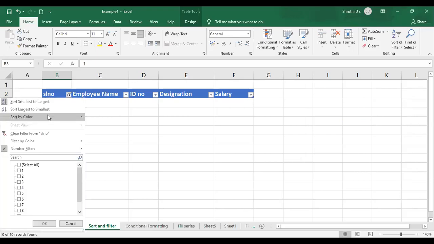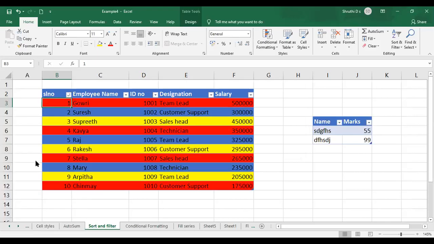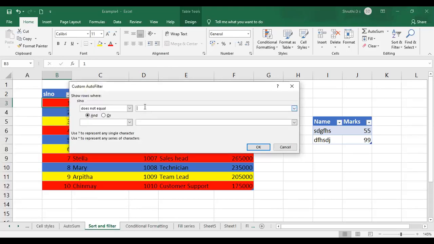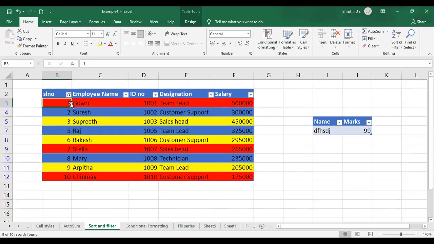Number filters, if I say does not equal, if I give 4, does not equal to 4, just click on OK. See the number of rows here. Without 4, all other rows are appearing. It is the row which contains SL number as 4 that will not be seen for you. It will be just hidden for you. Only the other rows will be appearing. This is how you can apply the number filters.